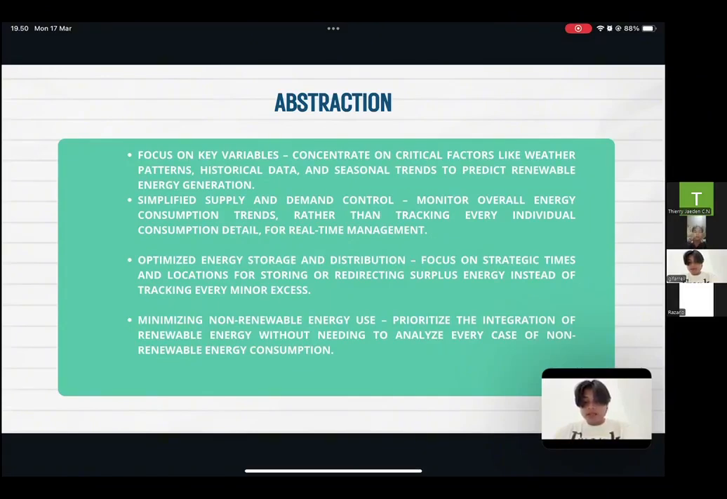And then the third one is optimizing energy storage and distribution, which means focus on strategic times and locations for storing and redirecting surplus energy instead of tracking every minor excess. And then the last one, we must minimize non-renewable energy use, which means prioritize the integration of renewable energy without needing to analyze every case of non-renewable energy consumption.